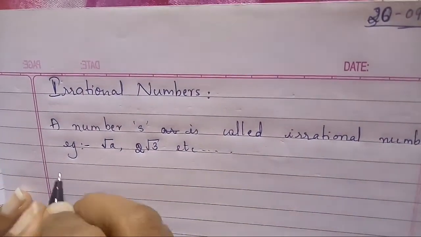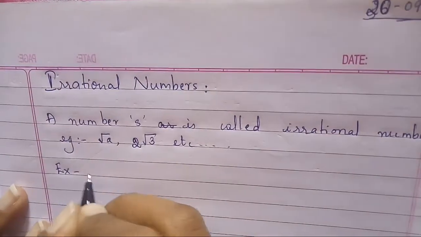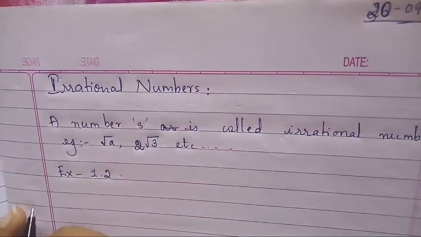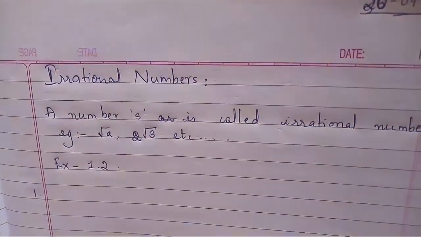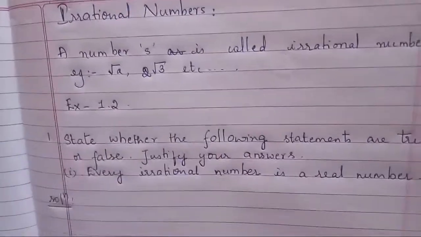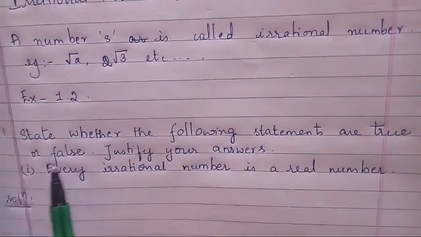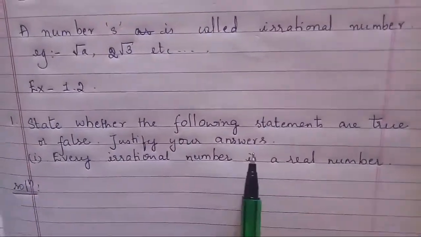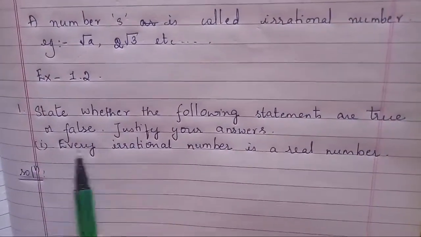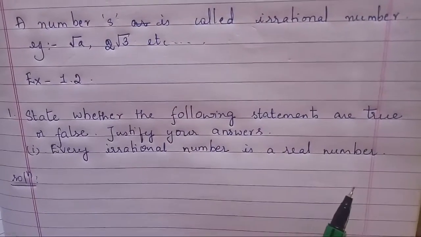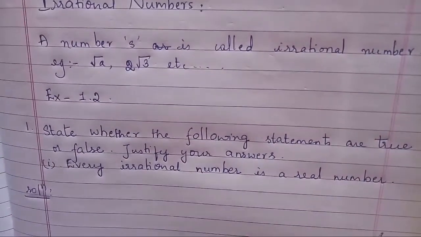Now exercise 1.2. In that first problem, state whether the following statements are true or false. Justify your answers. In that first one, every irrational number is a real number. Is it right?